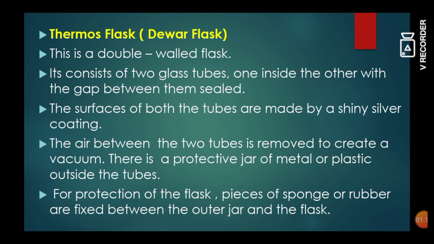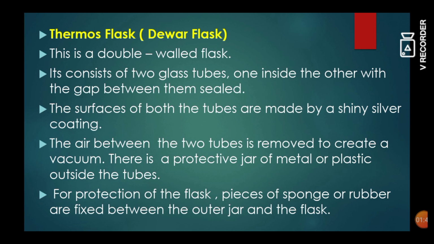This bottle is a double-walled flask and it consists of two glass tubes, one inside the other, with a gap between them, sealed. Students, you might have seen that the size of the thermos flask is bigger, but inside it is smaller. Why is it so? Because it is a double-walled flask. It consists of two glass tubes, one inside the other, with a gap provided between them, and then it is sealed.